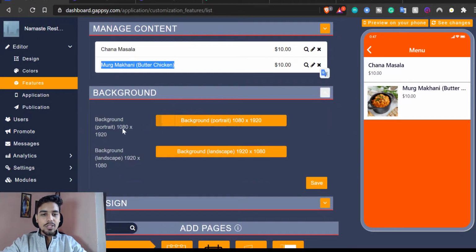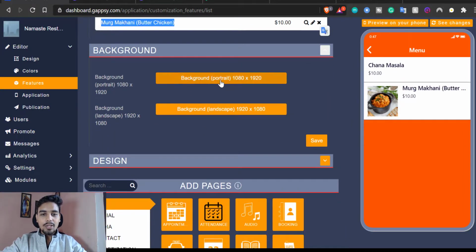Then you can also change the background. If you want, you can use this. I like this one, that's fine. You might want to spend some more time designing your background as well. Of course, you can use Canva for all these things. For example, if they are looking for 1080 by 1920 dimensions on your background, you can do it too.